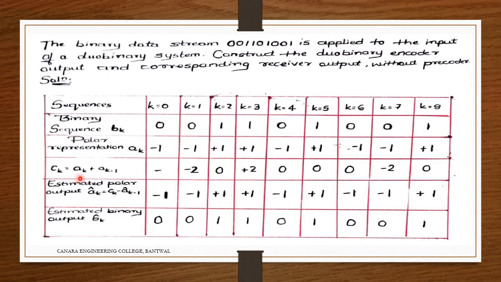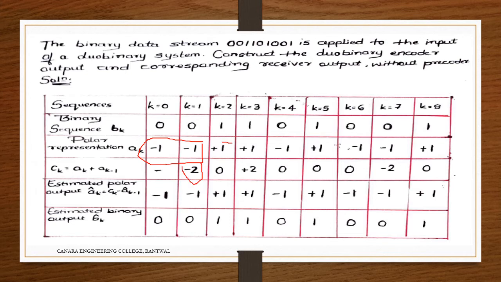c_k is equal to a_k plus a_(k-1). So we don't have any previous term, and it's not a precoder type. So what I'm doing to nullify this: c_k is a_k plus a_(k-1). So this a_k and a_(k-1), that time 1 and minus 1, minus 1 will be added here. Like this it is going to add.